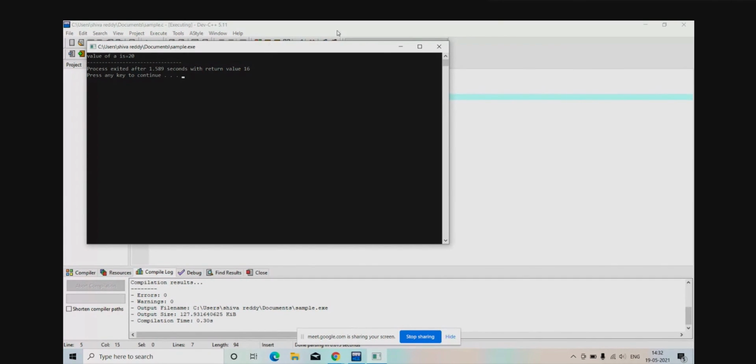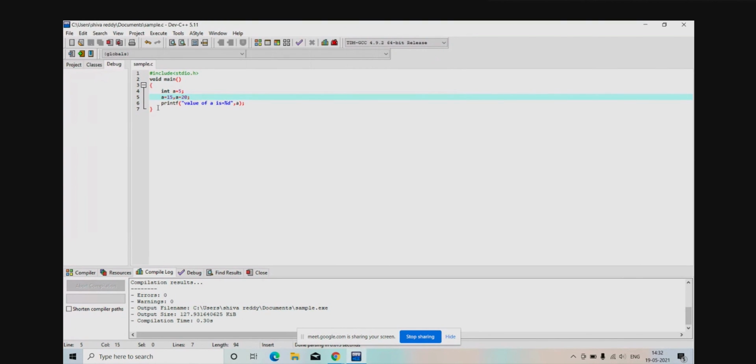Why is it 20? Because first it will take 5, after that it comes to 15, after that it comes to 20. If you write a number of values for the particular variable a, the last value you have assigned becomes your answer.